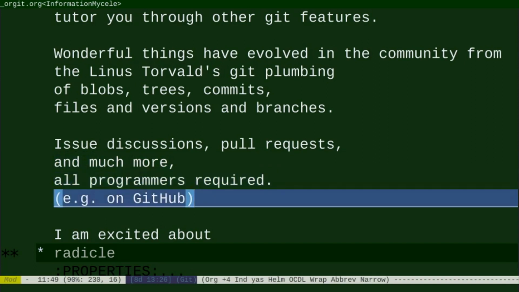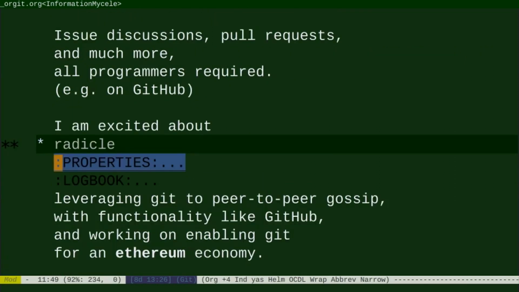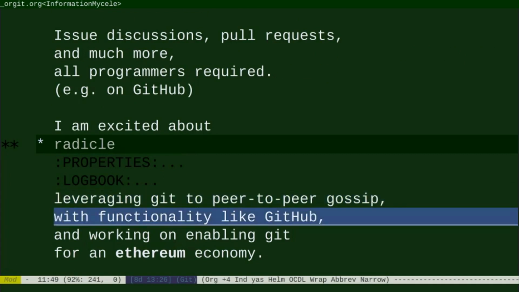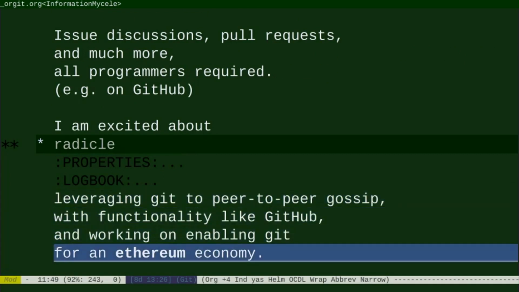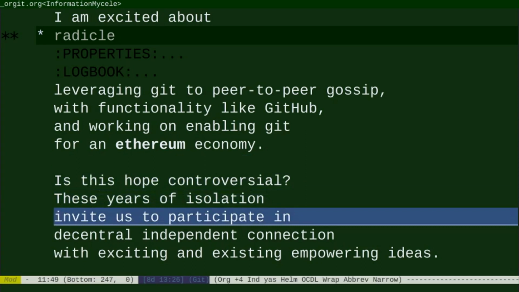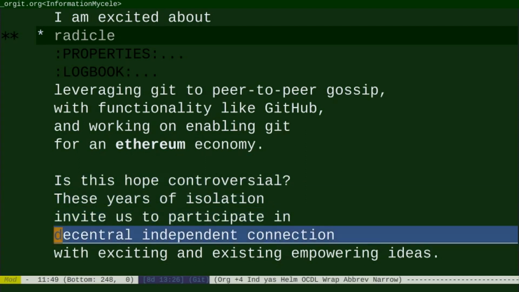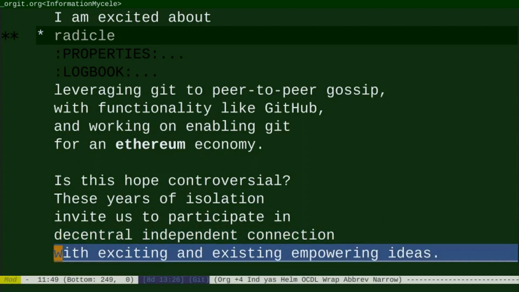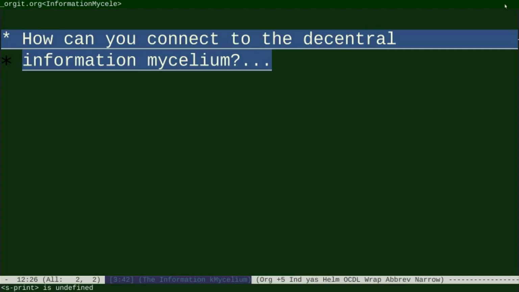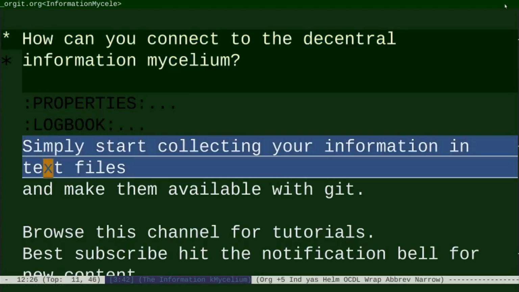I'm especially excited about the prospect of Radicle, which is leveraging Git for peer-to-peer gossip with functionality like GitHub and working on enabling Git for an Ethereum economy. Is this hope controversial? These years of isolation invite us to participate in decentral independent connection with existing, empowering ideas. How can you connect with the decentral information mycelium? Simply start collecting your information in text files and make them available with Git.